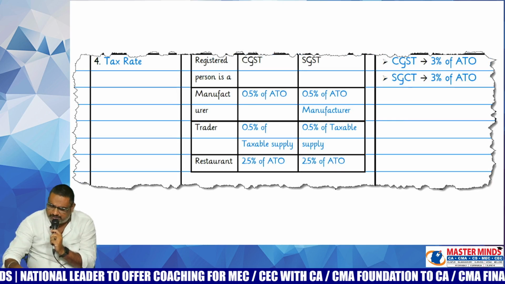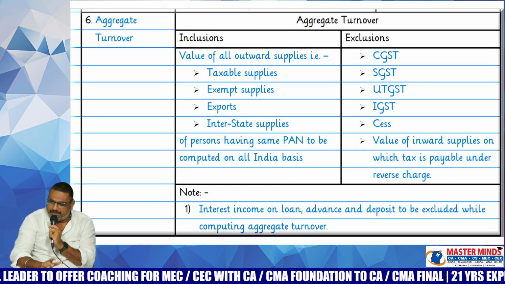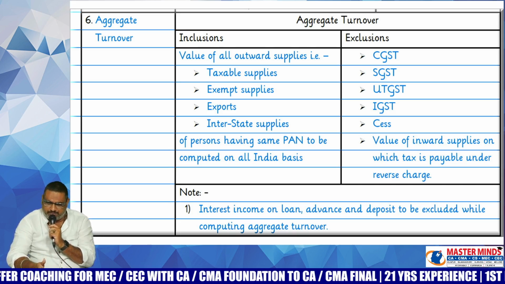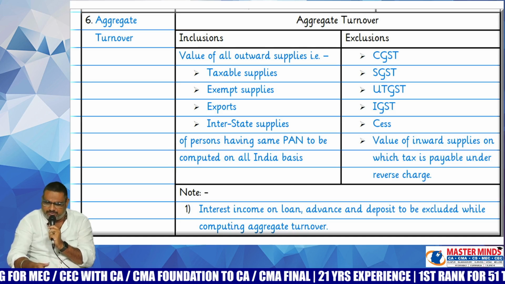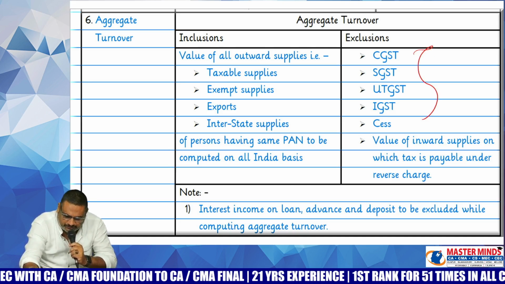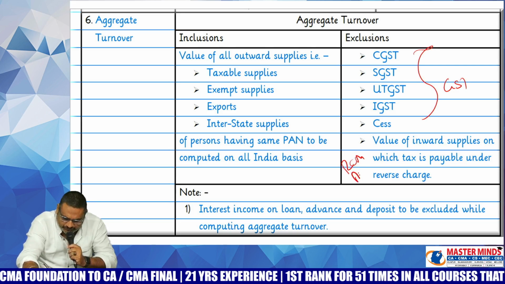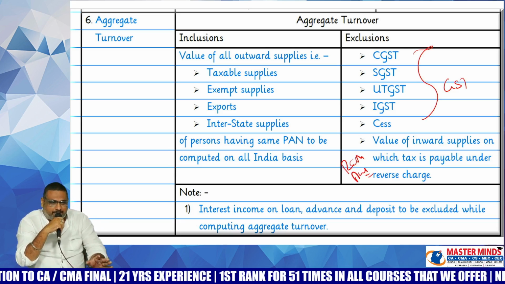The question is here, what is meant by the word aggregate turnover? This is called aggregate turnover: all taxable supplies, exempted supplies, exports, interstate supplies, that is deemed supplies, minus GST, minus RCM purchases. That is the amount we will get. It is known as aggregate turnover.